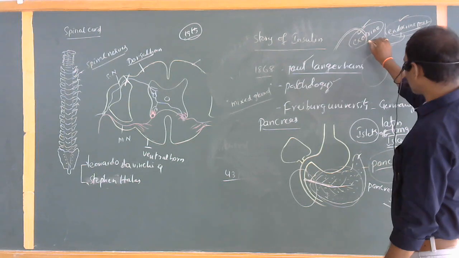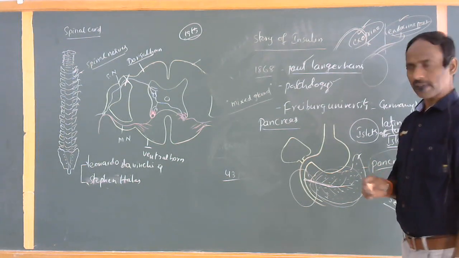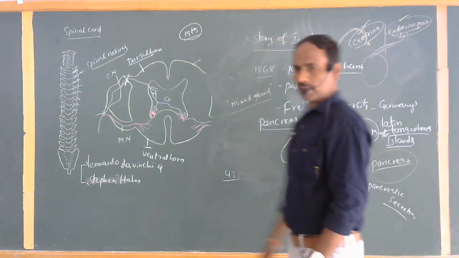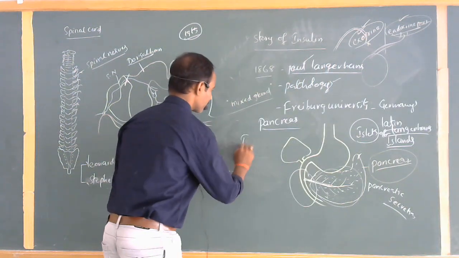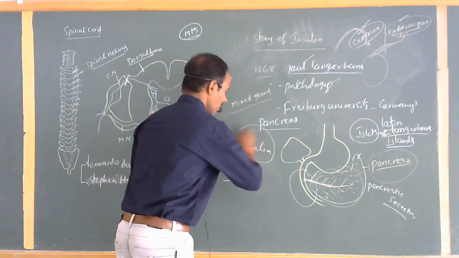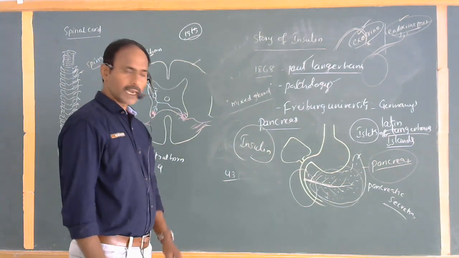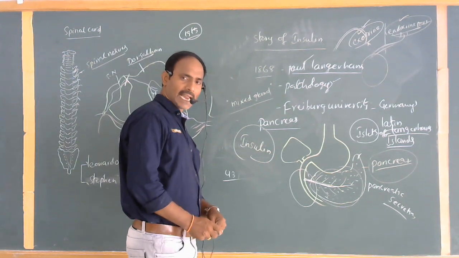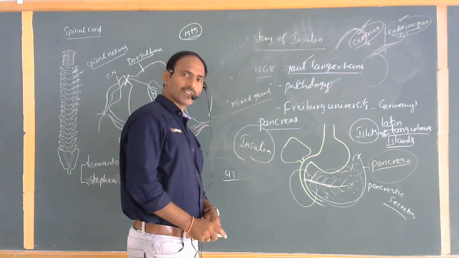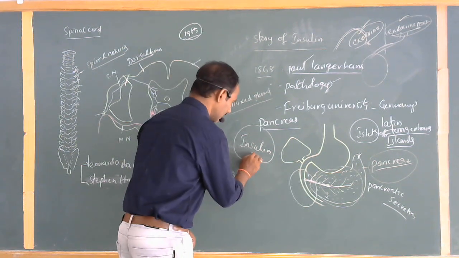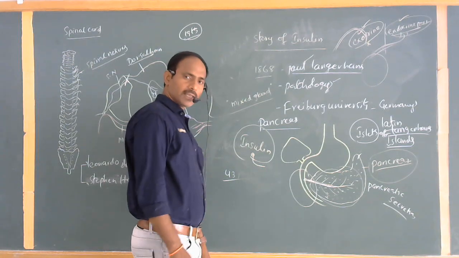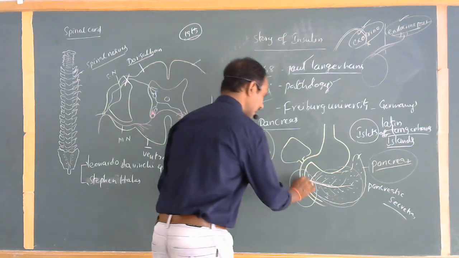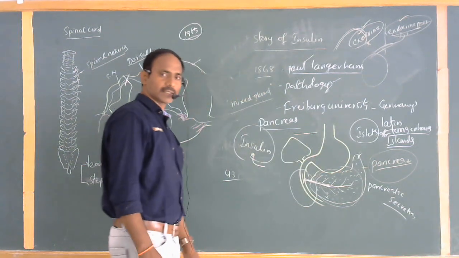We are going to discuss the endocrine part. The endocrine part of the pancreas secretes a separate secretion that is commonly called insulin. In Latin, insula means island, a separate secretion. This insulin secreted from the pancreas maintains the blood glucose levels at normal levels.